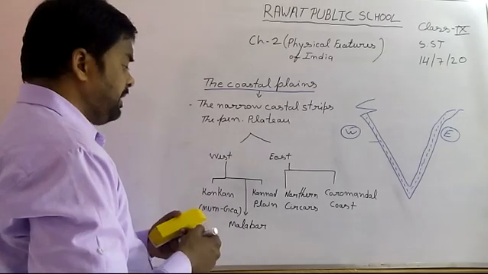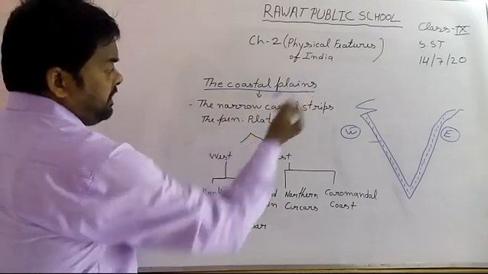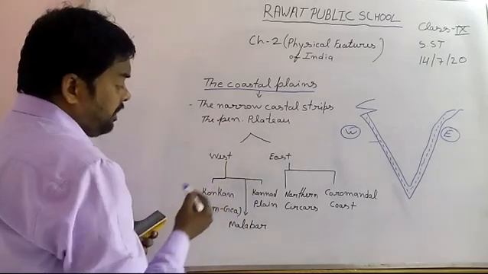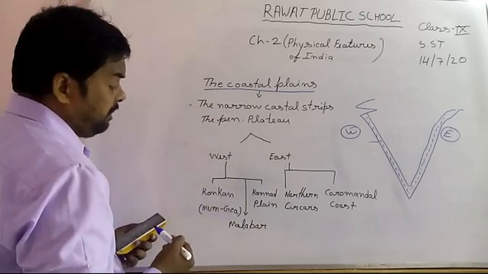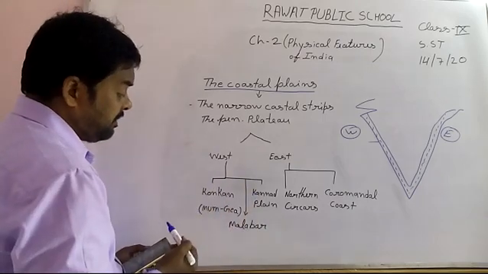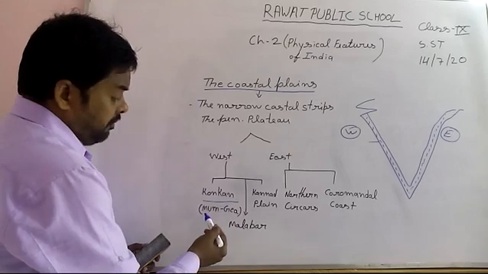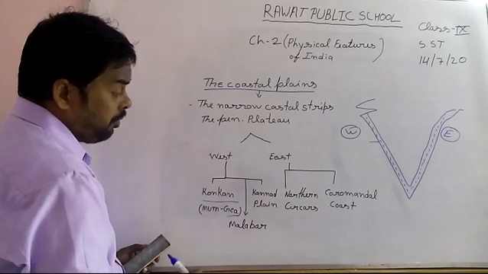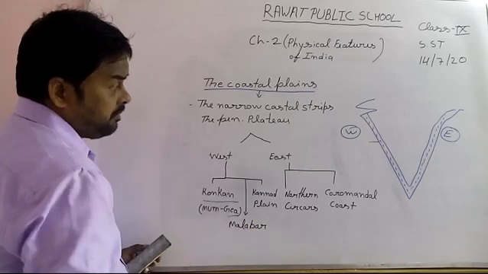First we will discuss the western and eastern parts. The coastal plain is divided into two parts, western part and eastern part. First we discuss the western part of the coastal plain. The western part is divided into three parts. First is Konkan, from Mumbai to Goa. Second is Kannada plain and third is Malabar plain.